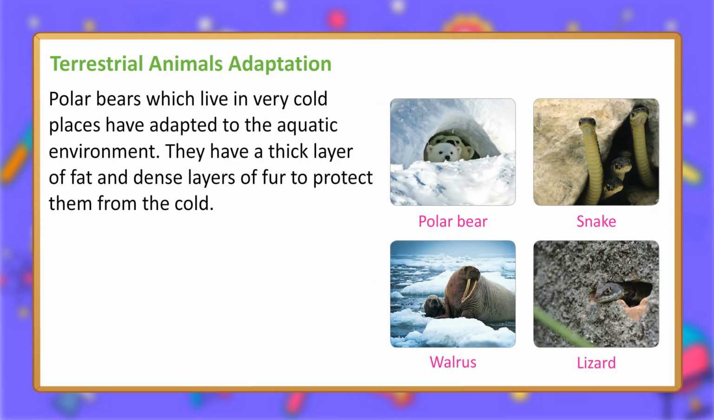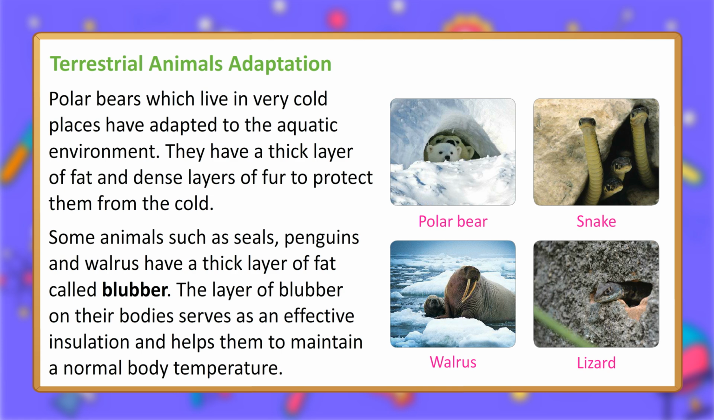Polar bears, which live in very cold places, have adapted to the aquatic environment. They have a thick layer of fat and dense layers of fur to protect them from the cold. Some animals such as seals, penguins and walrus have a thick layer of fat called blubber. The layer of blubber on their body serves as an effective insulation and helps them to maintain a normal body temperature.